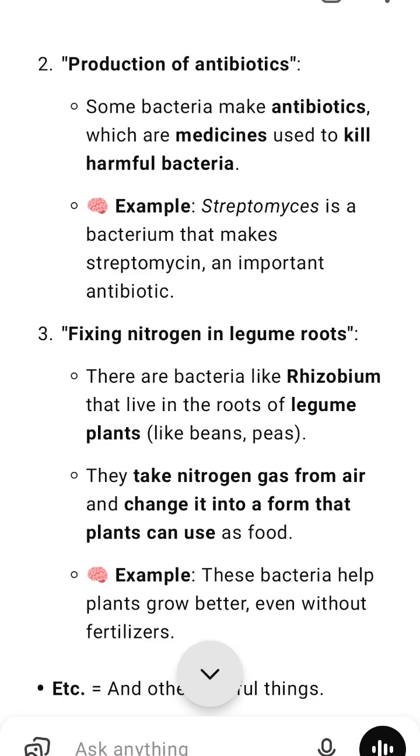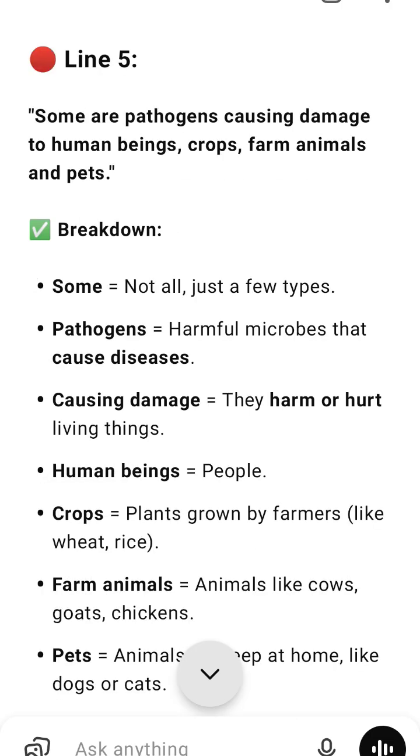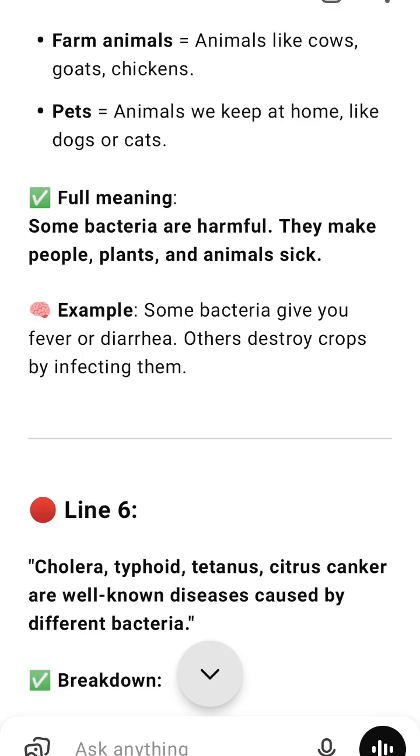4. Some are very useful to humans. Many heterotrophic bacteria are beneficial, helpful in our daily lives. A. Making curd from milk. Bacteria like lactobacillus convert milk into curd. They do this by turning the milk sugar, lactose, into lactic acid, which makes the milk thick and sour.